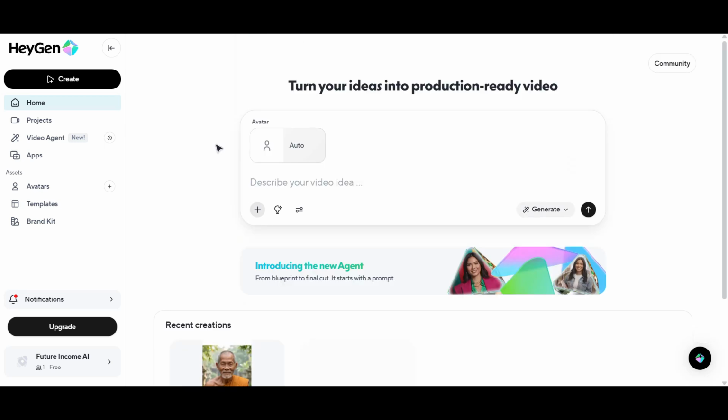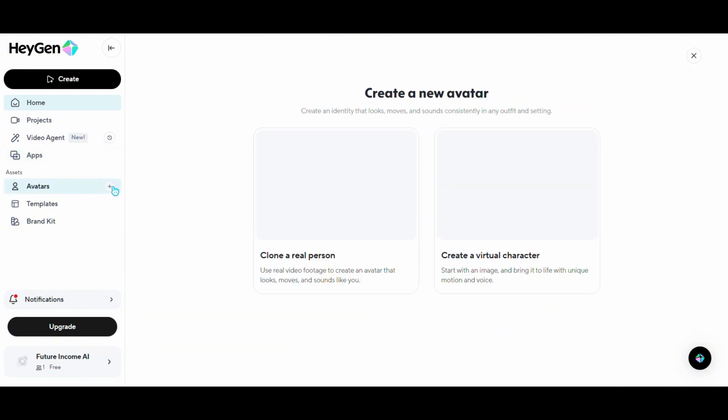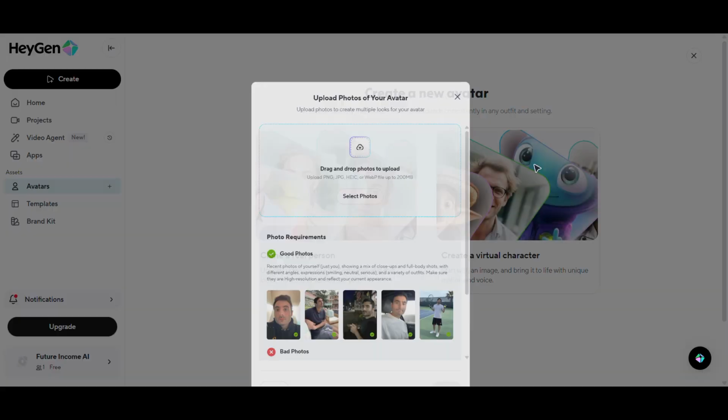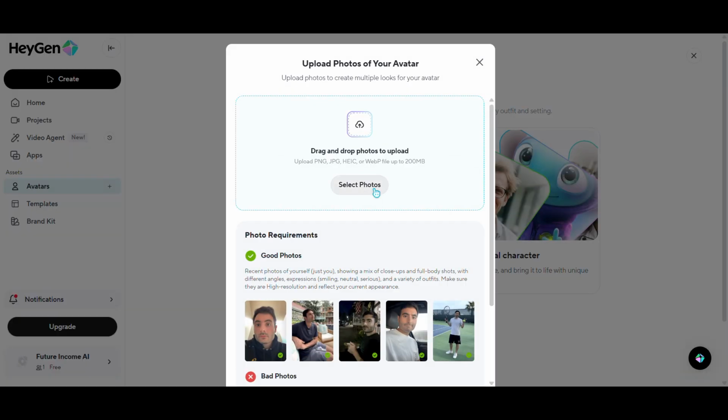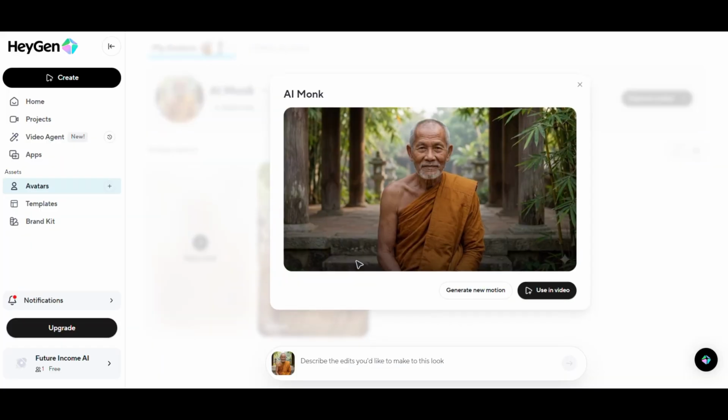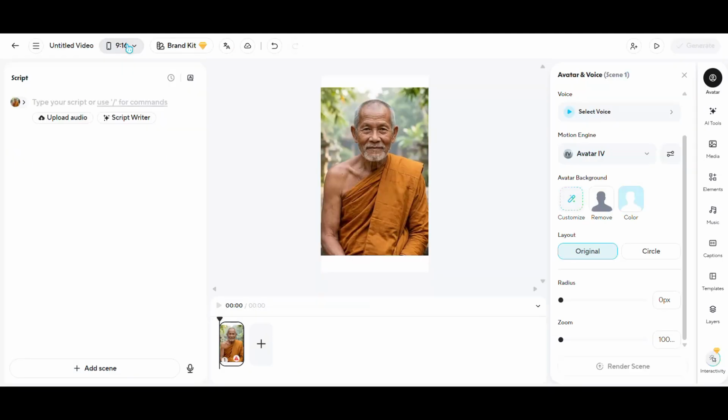This gives the most realistic results. I'm opening HeyGen.com in a new tab. I'm logged in already. You need to create an account. They have credits you can buy. Pretty affordable. Click on this small plus icon next to avatar, and then hover over to create a virtual character and then upload. Here you need to upload your monk photo. This just takes a few seconds. I've already uploaded it, and here you'll see this dashboard.